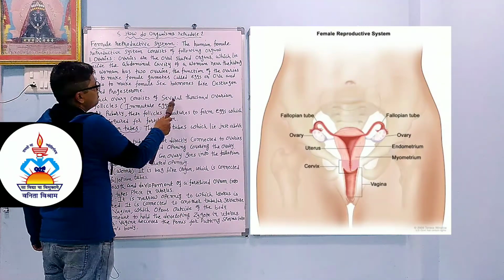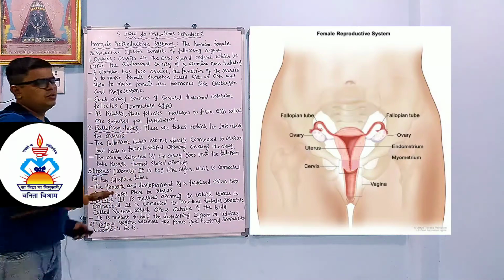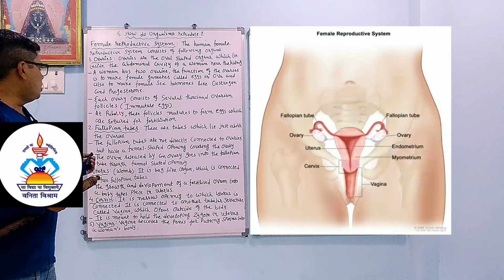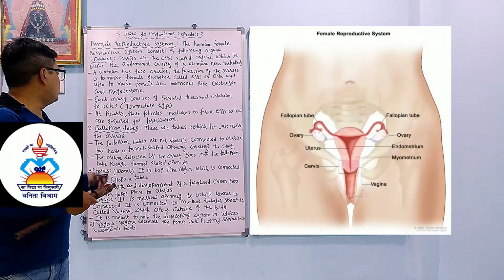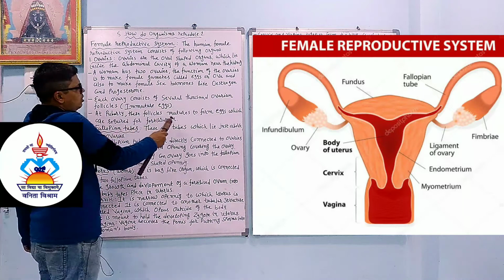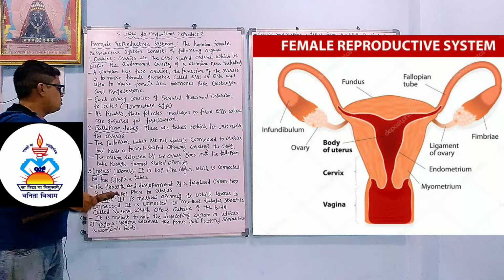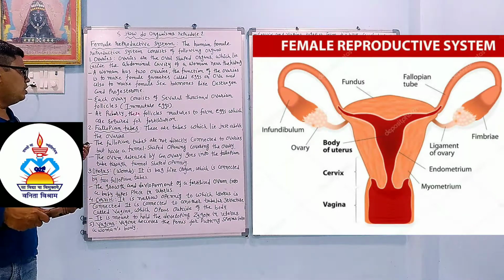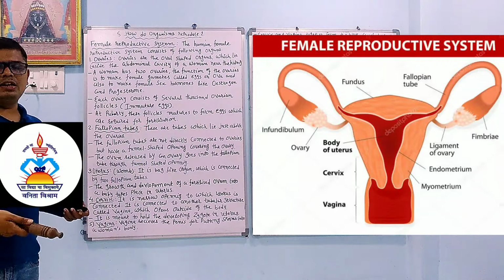Each ovary consists of several thousand ovarian follicles, that is called immature eggs. So both ovaries contain several thousand immature eggs, called ovarian follicles. At puberty these follicles mature to form eggs, which are required for the fertilization.